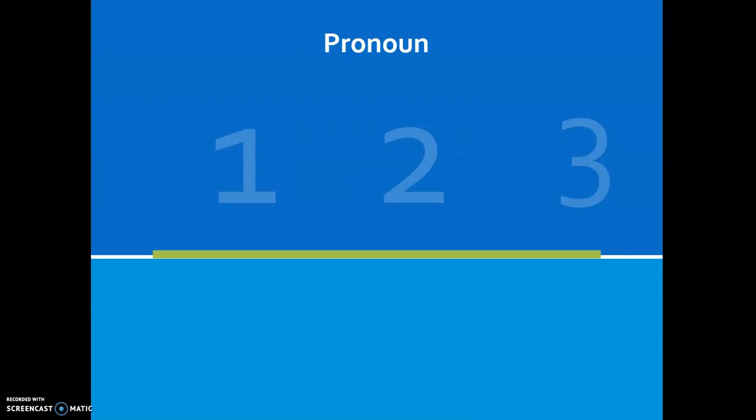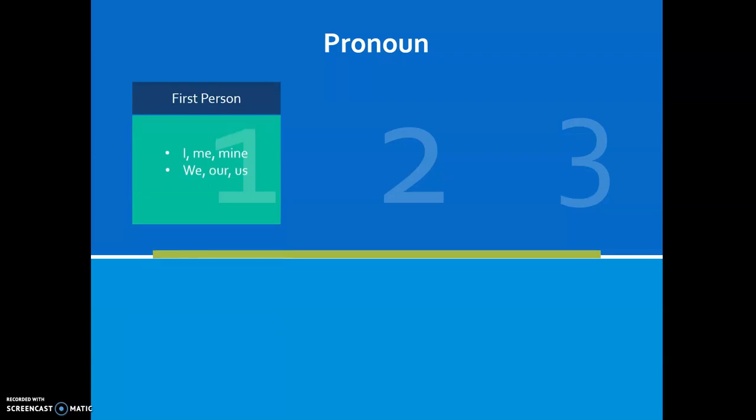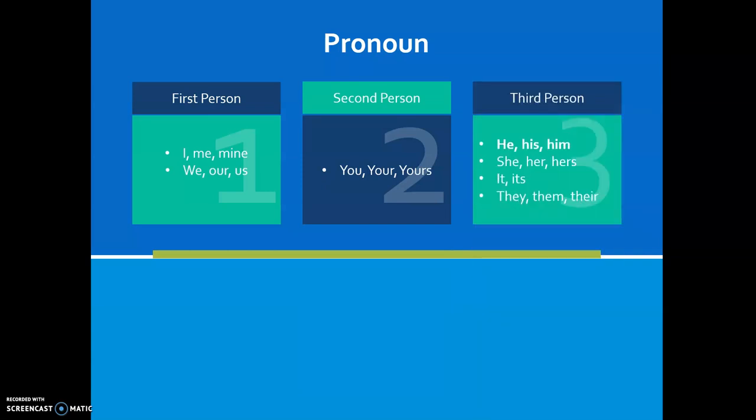Before we move ahead towards the rules, you need to remember the pronouns. First person: I, me, mine, we, our, us. Second person: you, your, yours. Third person: he, his, him; she, her, hers; it, its; they, them, their. You'll need these pronouns to change from direct into indirect, as a first person pronoun changes to the third person or according to the subject in the reporting verb.